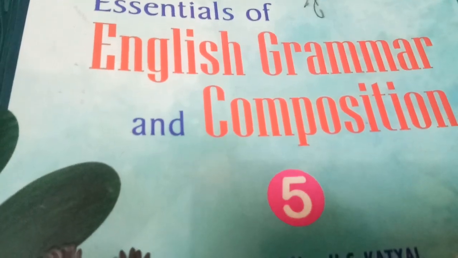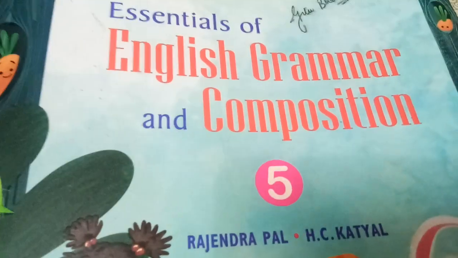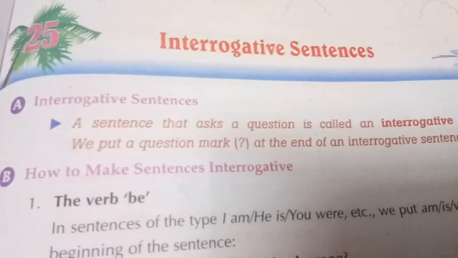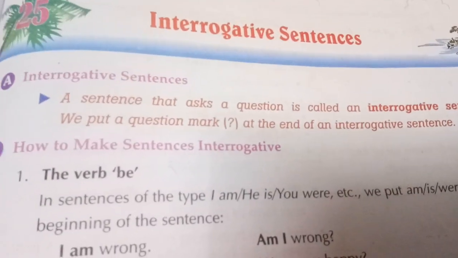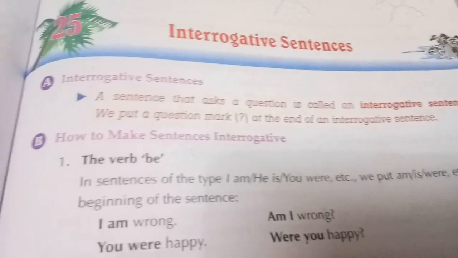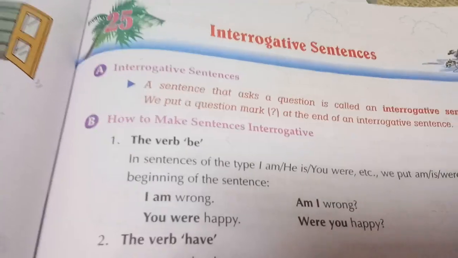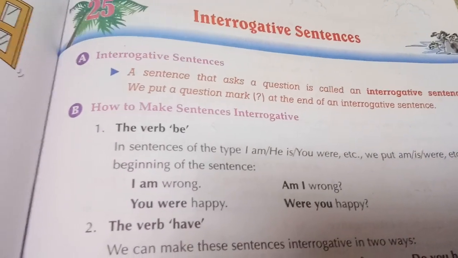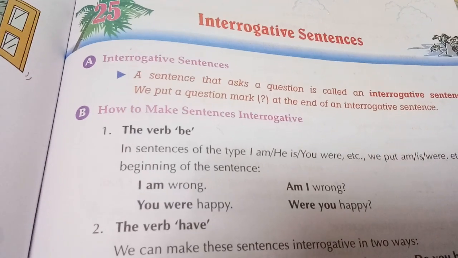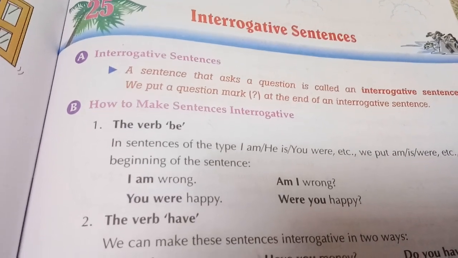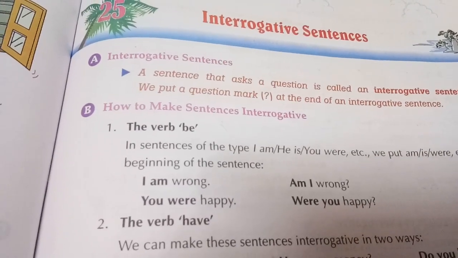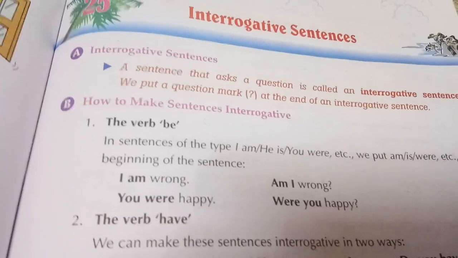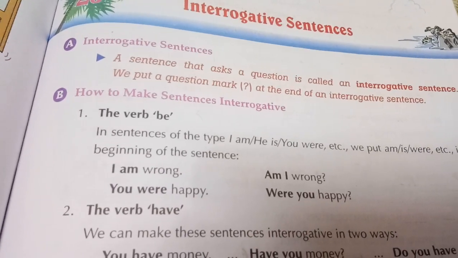So children, today we have to do chapter 25, that is interrogative sentences. In our last lecture we did negative sentences and now we have interrogative sentences. Doing interrogative sentences is a little more complicated than the negative sentences. So children, you have to be more attentive now.